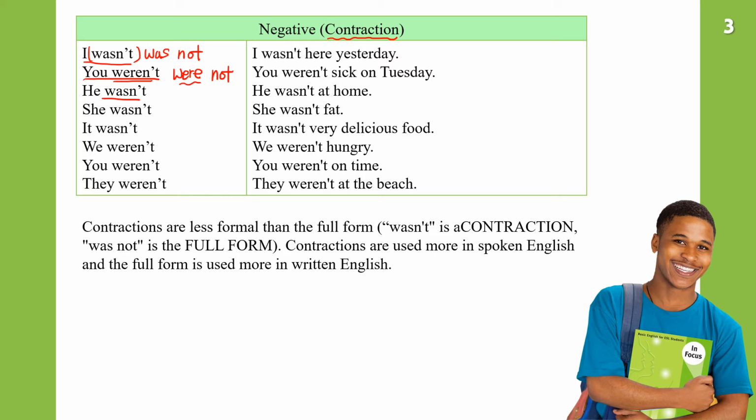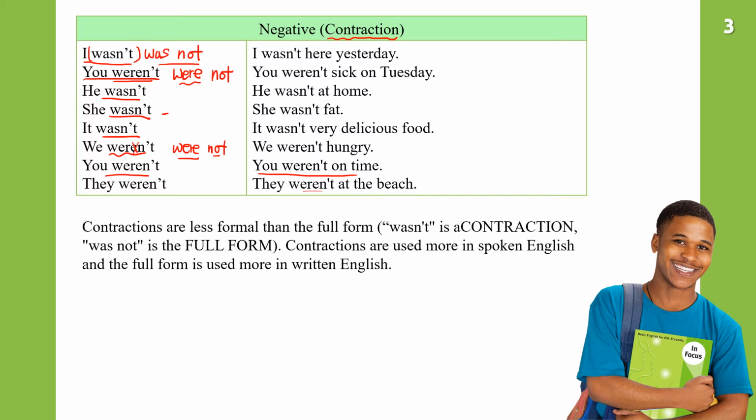He wasn't, was not, he wasn't at home. She wasn't, was not, she wasn't fat. It wasn't, was not, it wasn't very delicious food. Now, plural, they are all were not, and the contraction is weren't. The E doesn't make a sound here. It's one syllable, weren't. We weren't hungry. You weren't on time. They weren't at the beach.